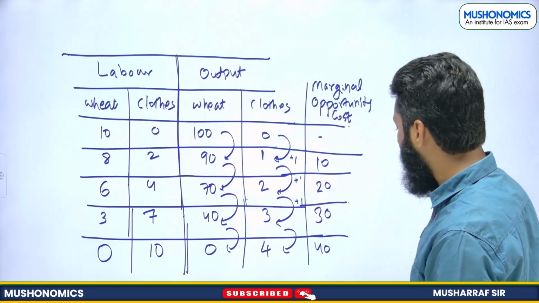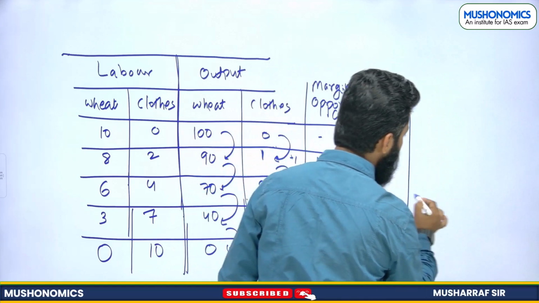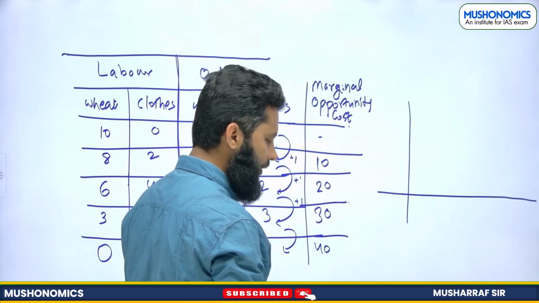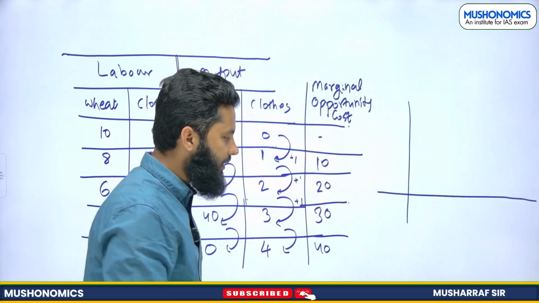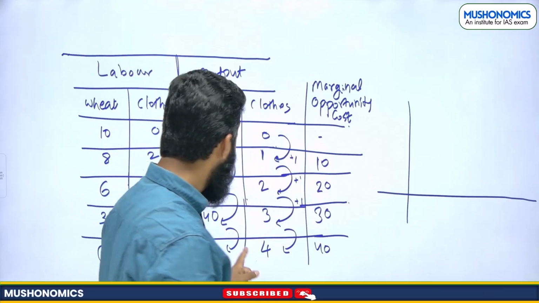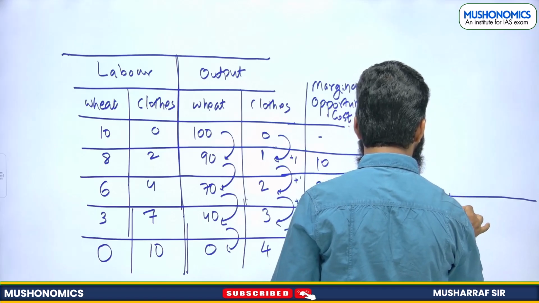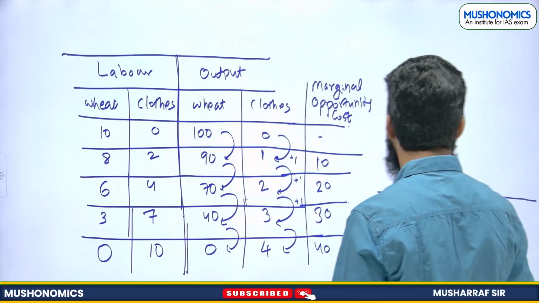If you want to plot this particular graph, suppose what can happen here? On x-axis we can take wheat, production of wheat. So wheat is in the unit of 0, 40, 70, 90, 100.